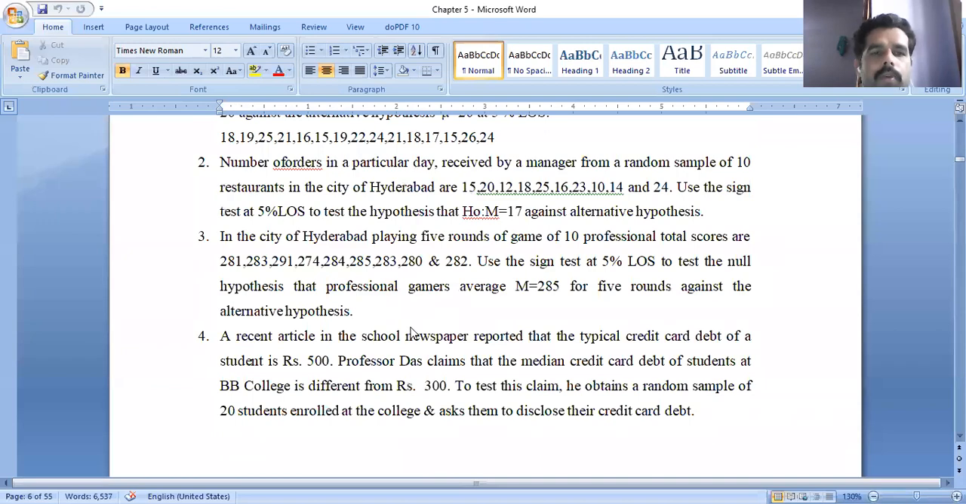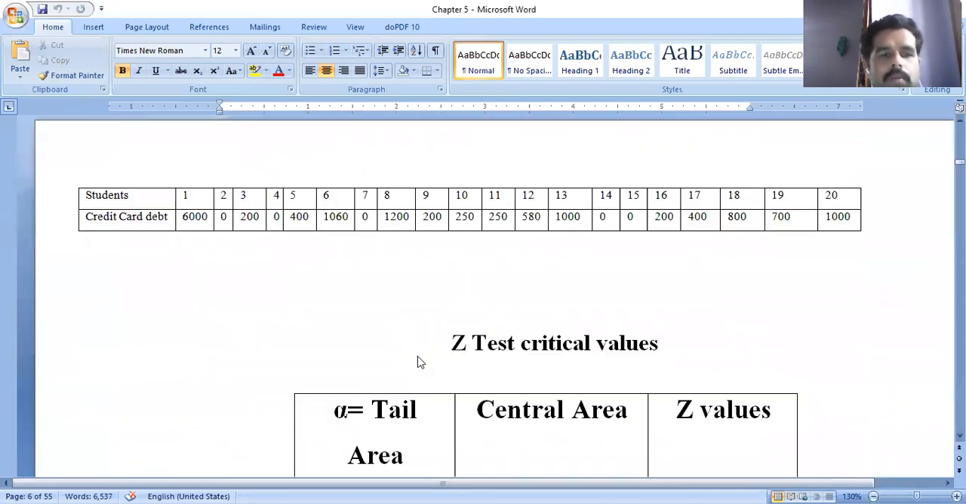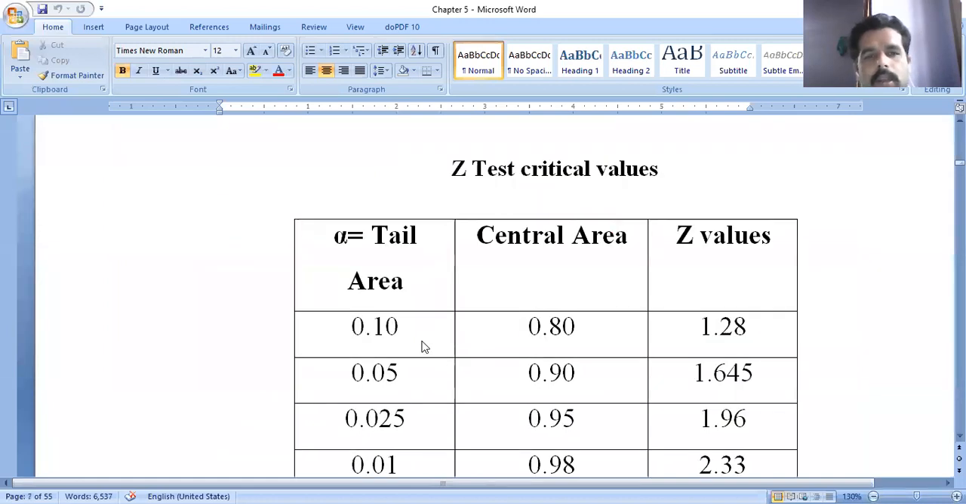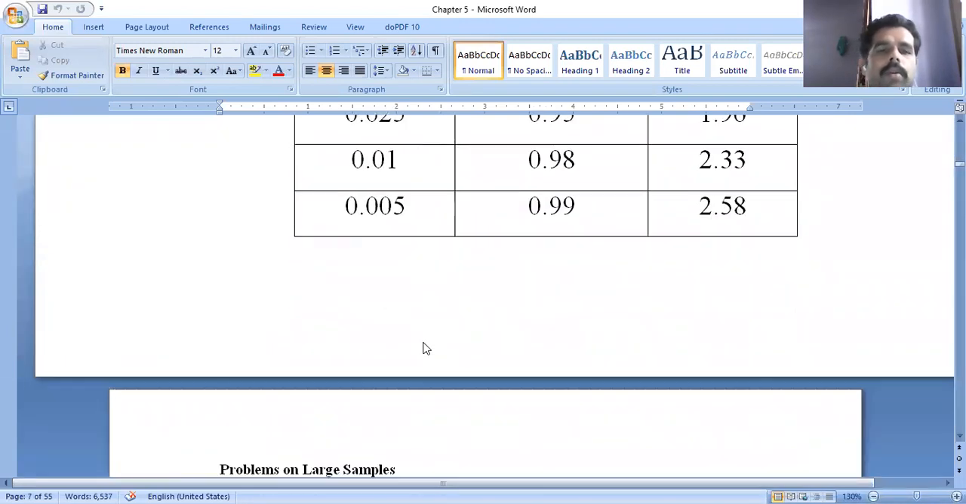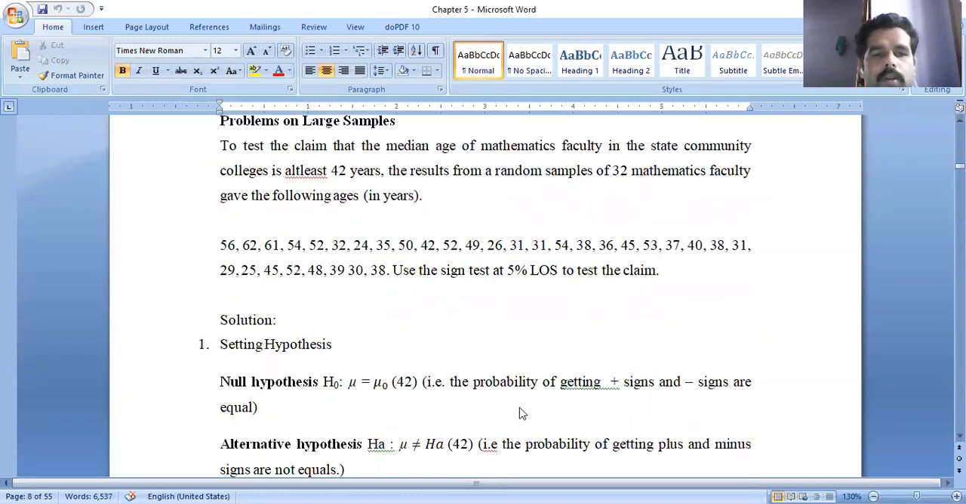So here a few problems are there. Yesterday I informed you to do the problem, so try to do the problem. So these are the Z critical values. Already we have seen yesterday. Then next one, I am moving to the large samples. So here the problem is given: large sample sign test here.